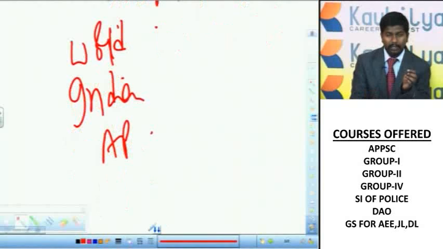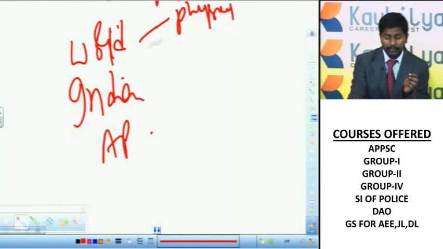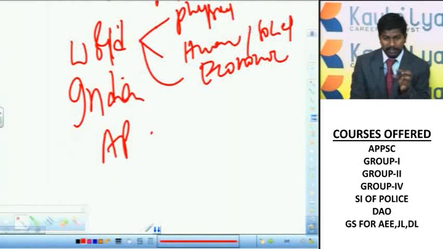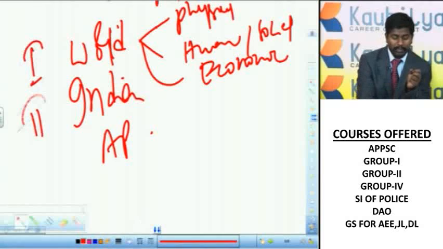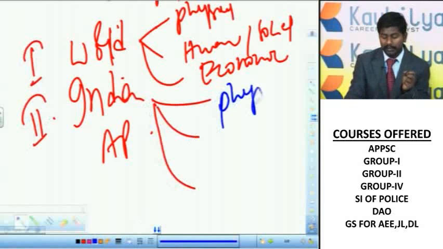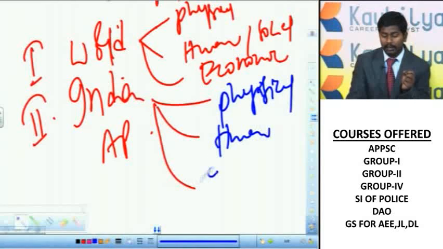Again, world geography has world physical geography, world human or social geography, and world economic geography. These 3 are subparts of world geography. Then the second one is Indian geography, which again has 3 subparts: Indian physical geography, Indian human or social geography, and Indian economic geography.